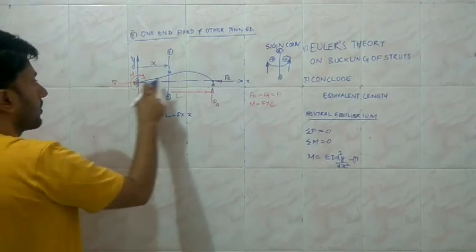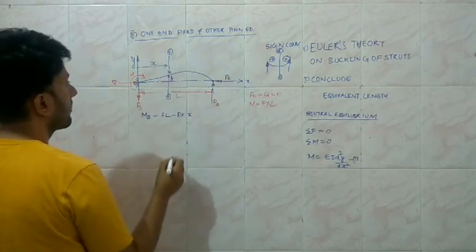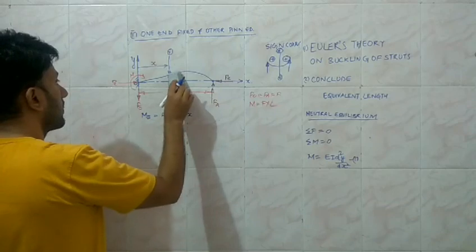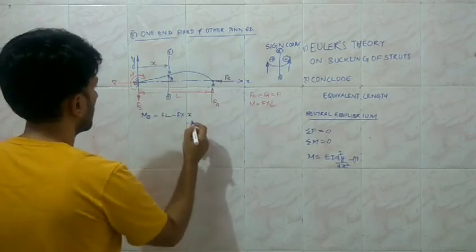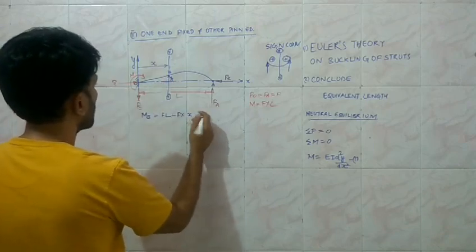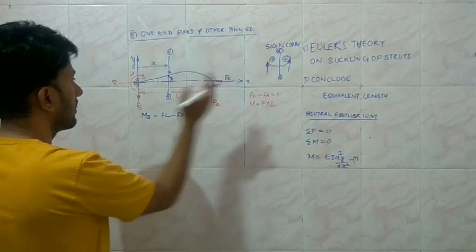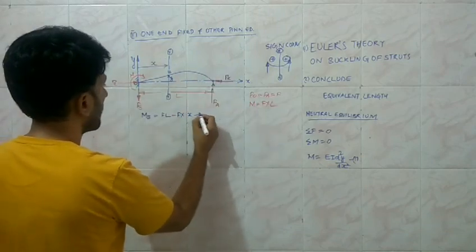So this load is also going to induce a moment, and say the deflection at this point is equal to Y. So the moment about B because of the load PE is going to be again anti-clockwise, and we are dealing with the forces to the left of the section. Then anti-clockwise is going to be minus